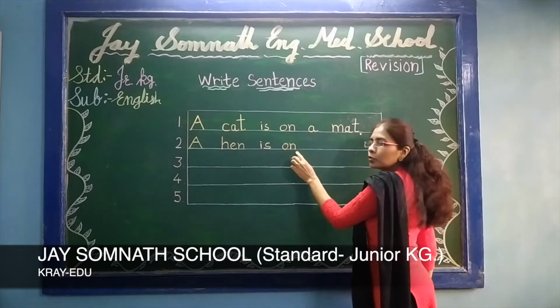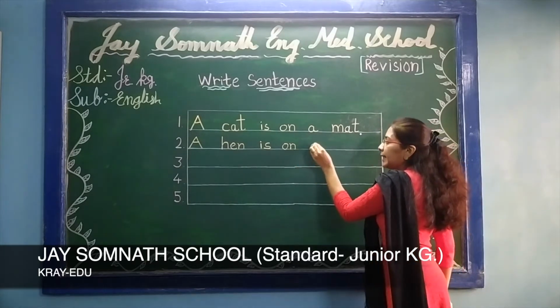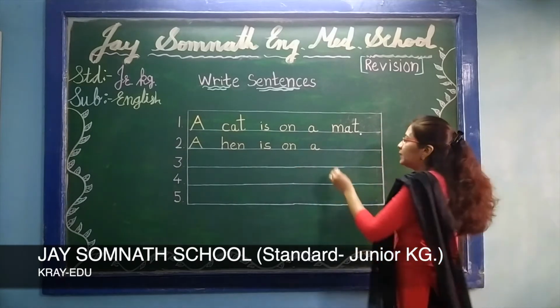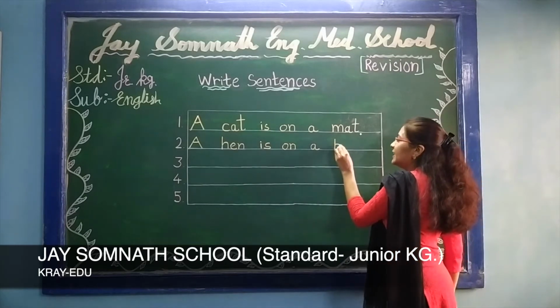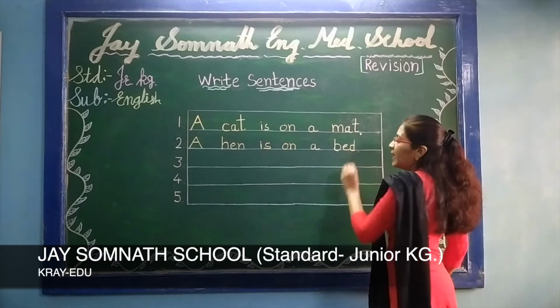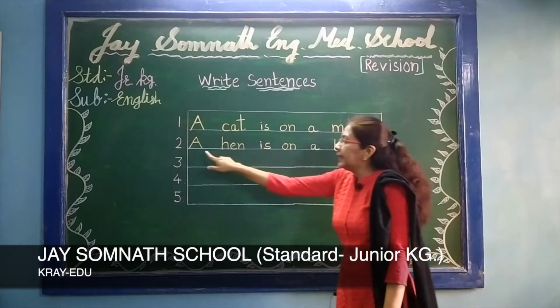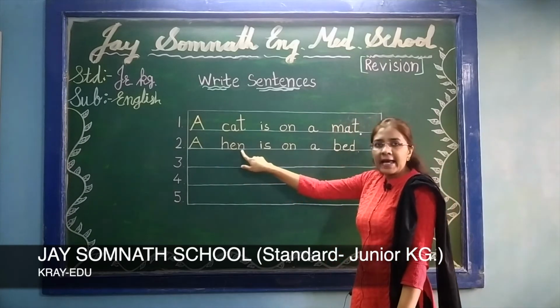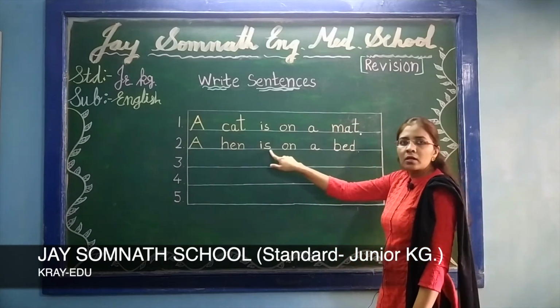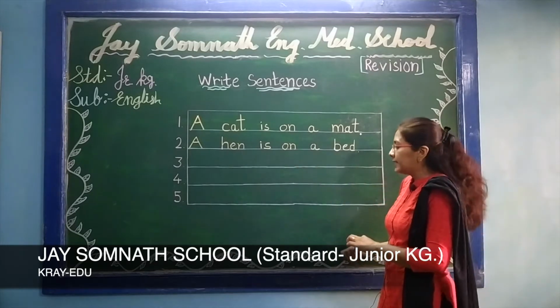You also know two letter words, O-N, on. A. And you also know B-E-D, bed. So, where is hen sitting? On a bed. A, H-E-N, hen. I-S, is. O-N, on. A, B-E-D, bed.